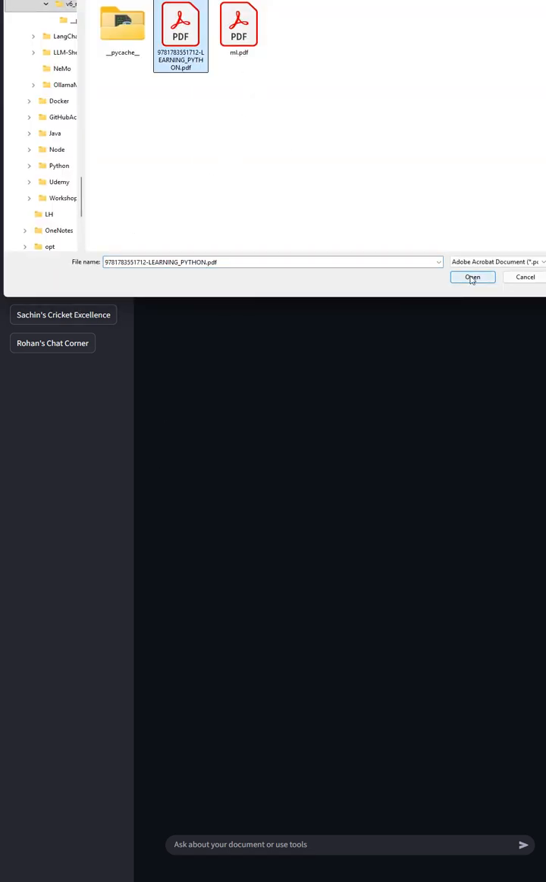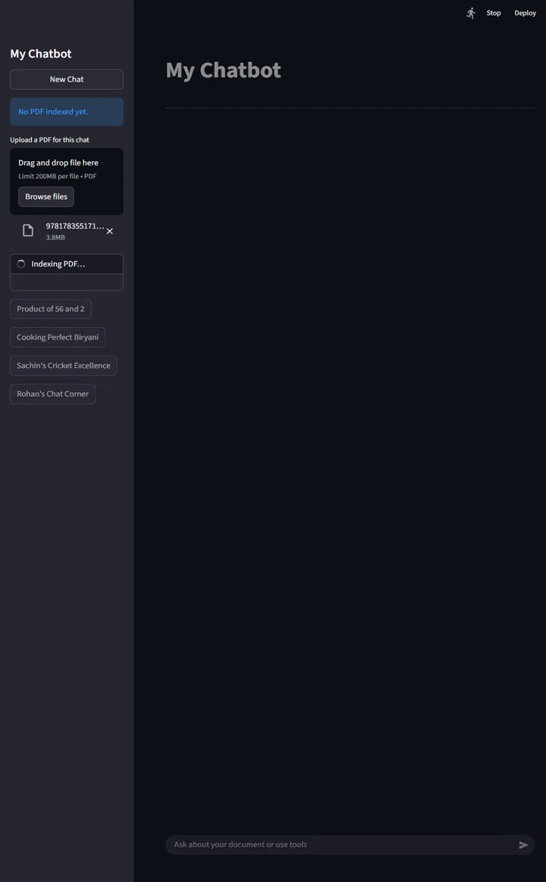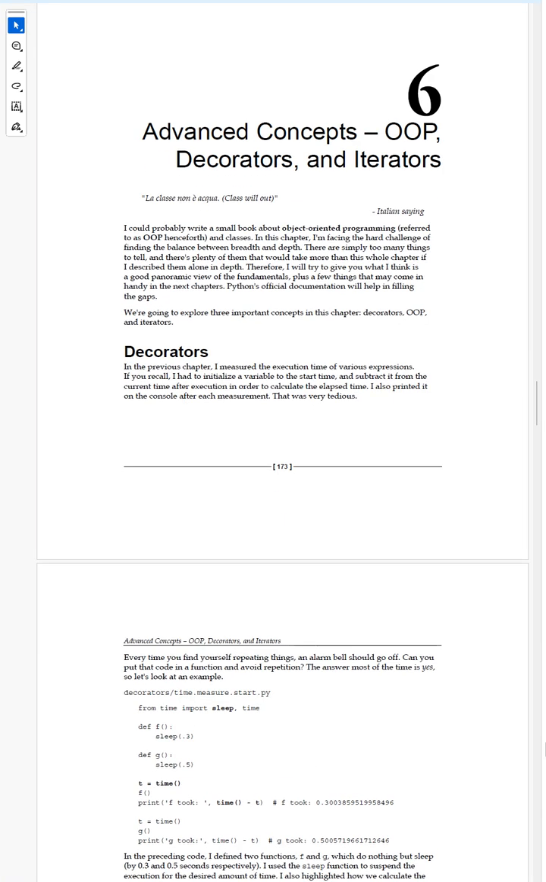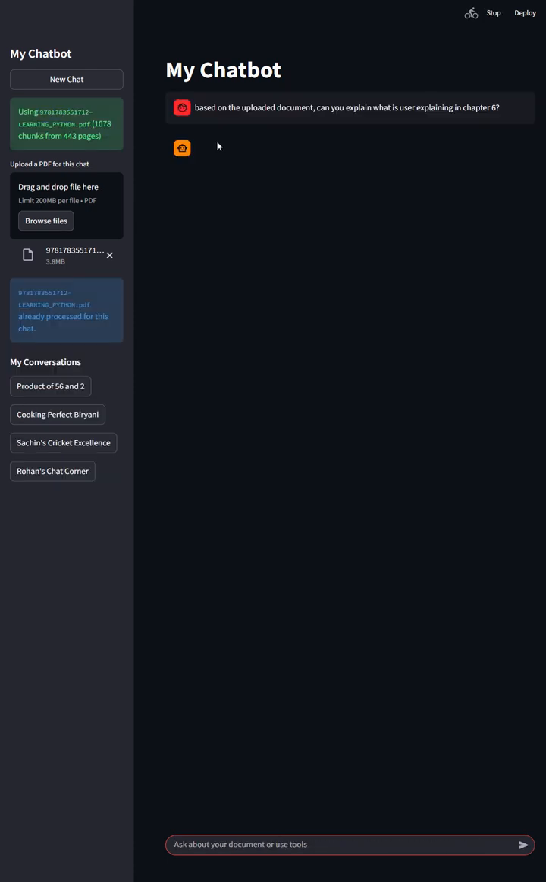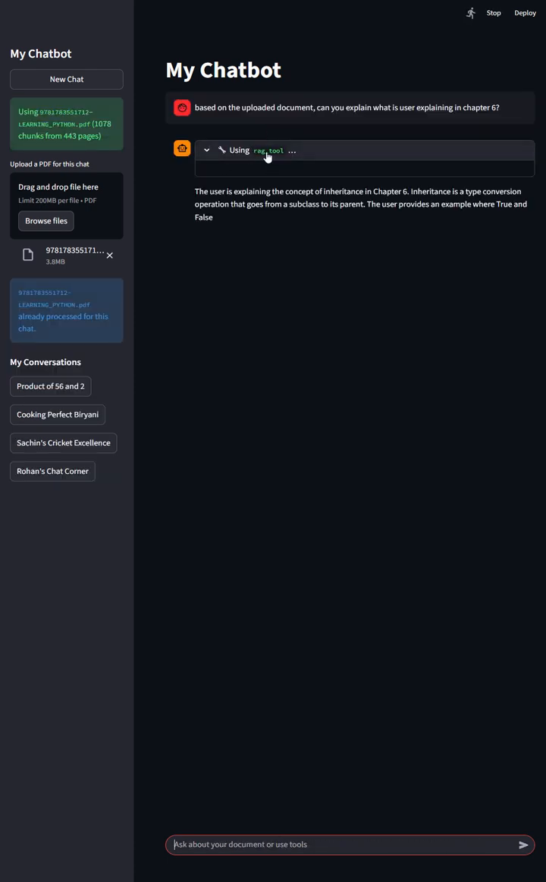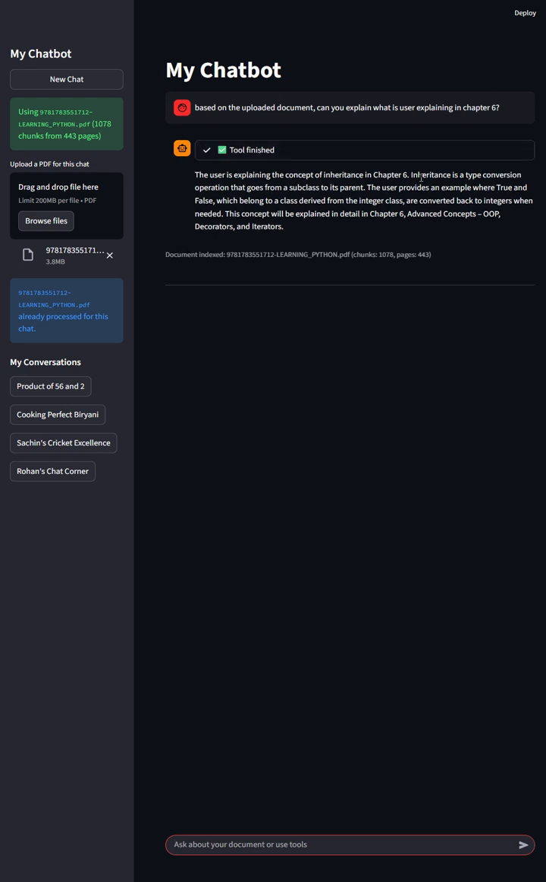This time I'm going to upload a PDF. While this PDF gets uploaded, maybe I'll just ask some questions based on chapter number 6. Chapter number 6 talks about OOPs, decorators and iterators. So let's quickly ask a question based on this, and let's see if it is able to answer this accurately. So it's using the RAG tool, and you can see that it's calling inheritance, concepts of OOP, decorators and iterators. Bang.